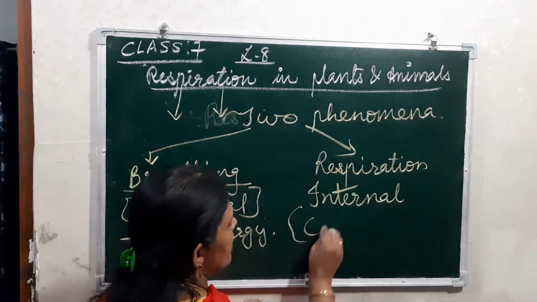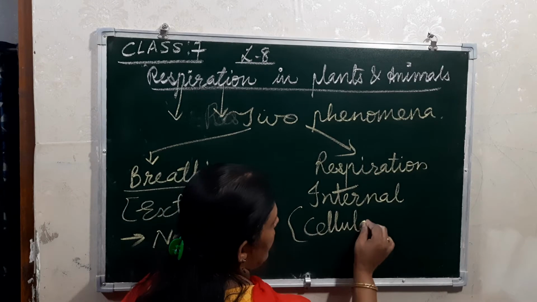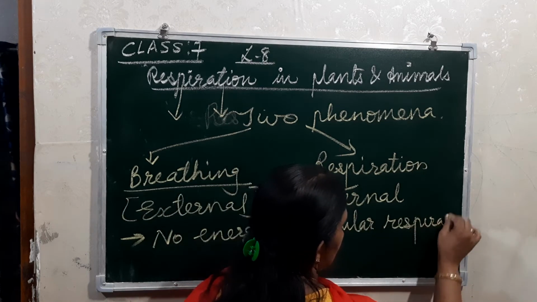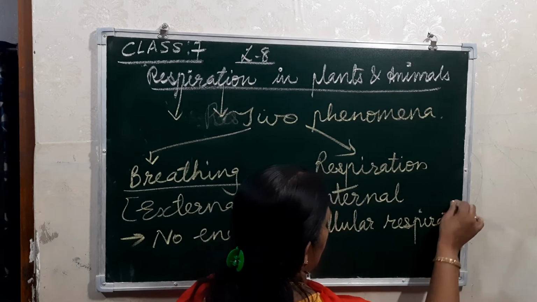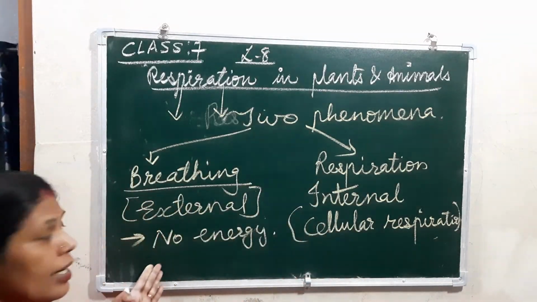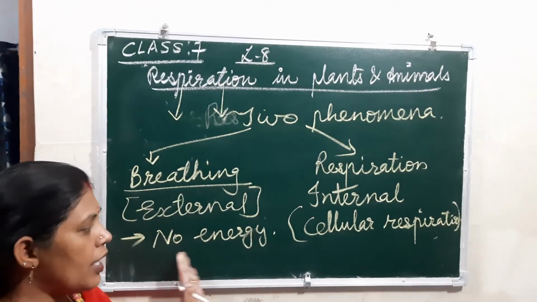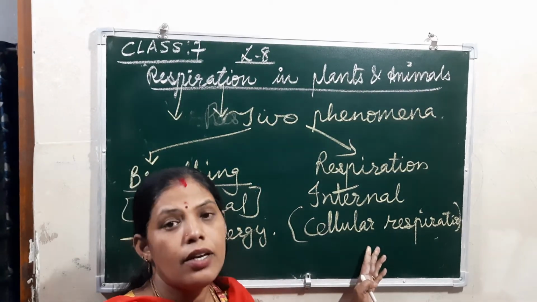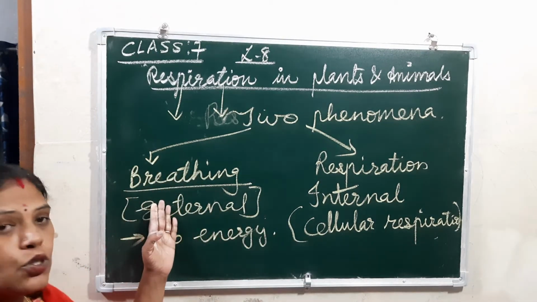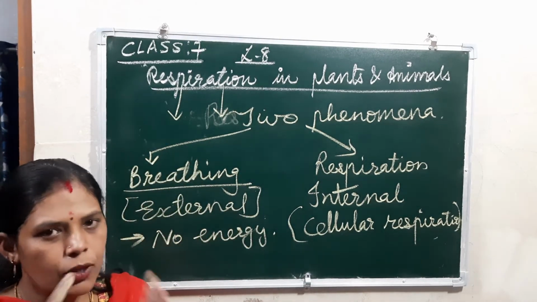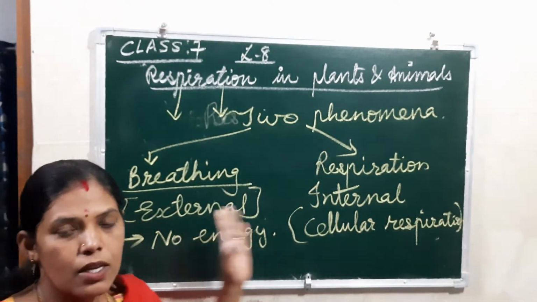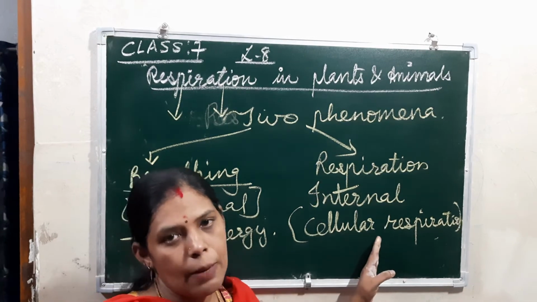Otherwise we can say cellular respiration. In this, energy is released. In breathing energy will not be released, but in respiration the energy is released. Breathing is a physical process because it takes place outside, but respiration is a biochemical process.